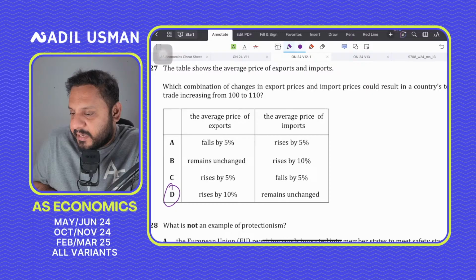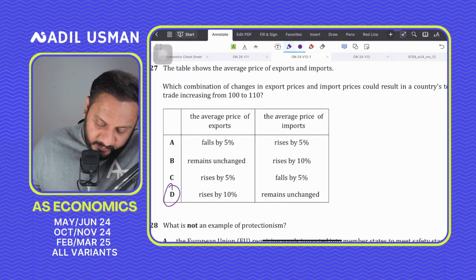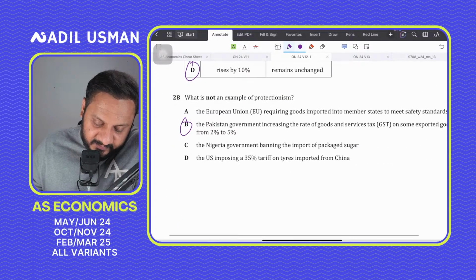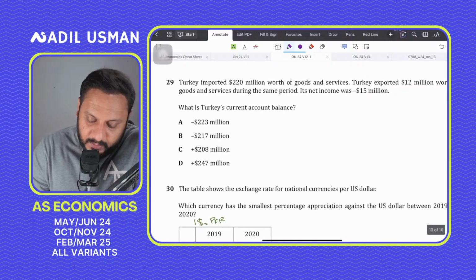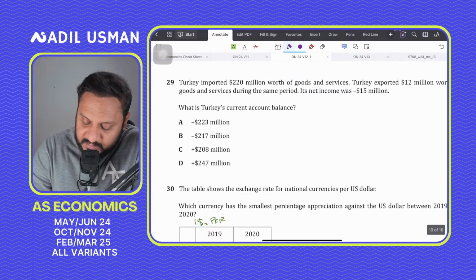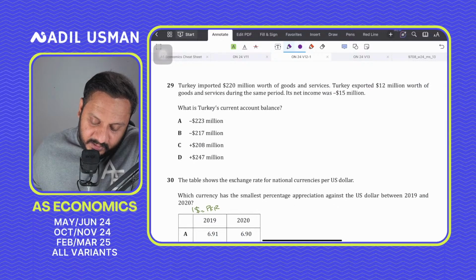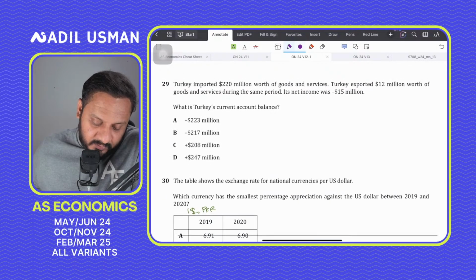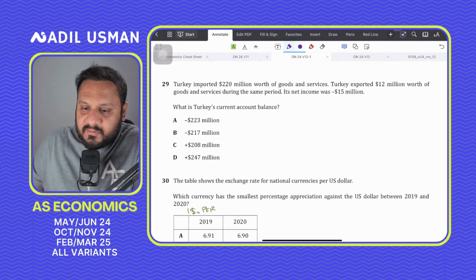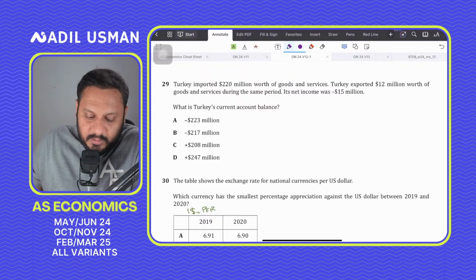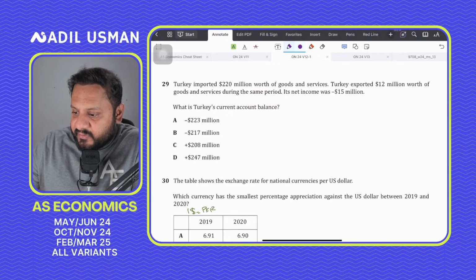Okay, Amtul Tahir, got it. Question number 29 says Turkey imported 220 million worth of goods and services. Turkey exports 12 million worth of goods and services. Its net income was 15. What is the Turkey's current account balance? So what is Turkey's current account balance, guys?